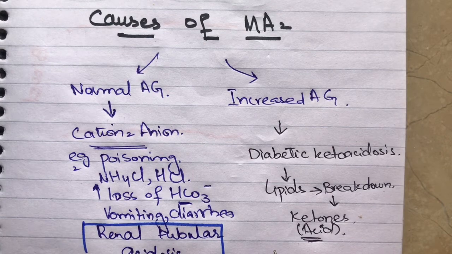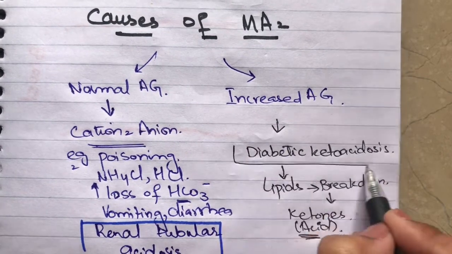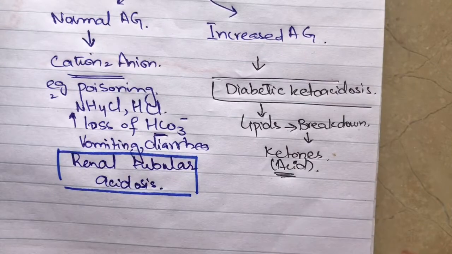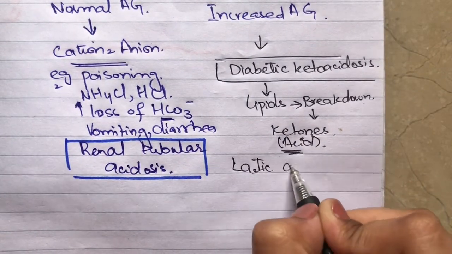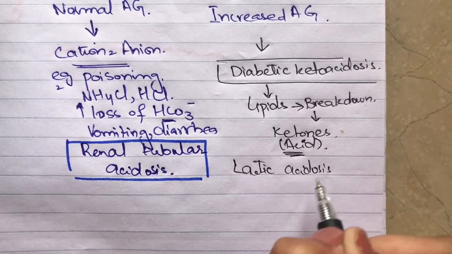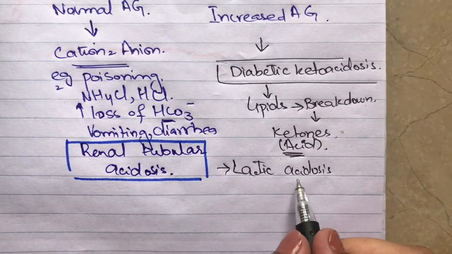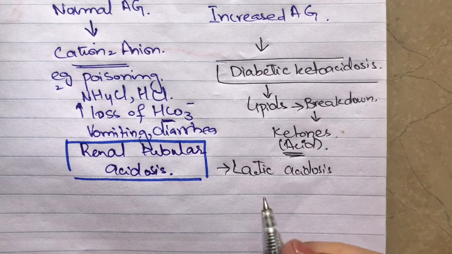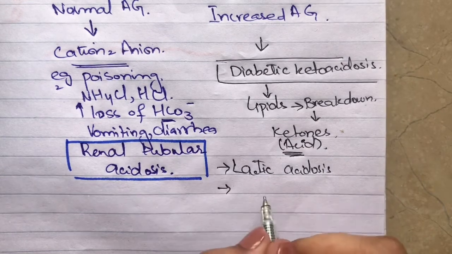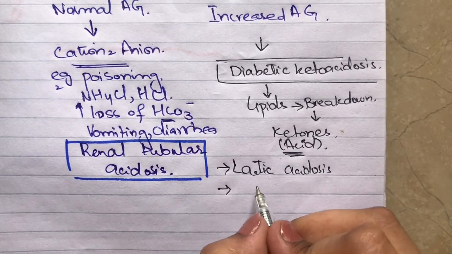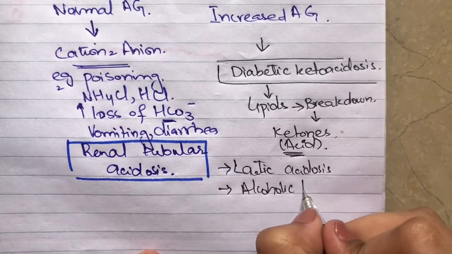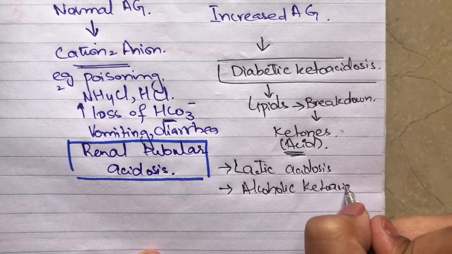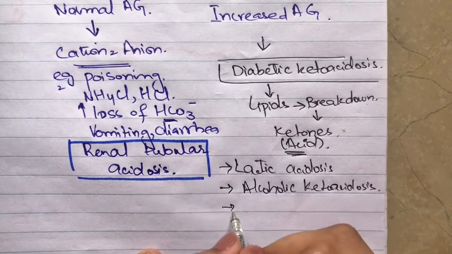इसके अलावा जो हमारे पास कंडीशन है, one is diabetic ketoacidosis, the second one is lactic acidosis. In this, acid production in our body is increased as a result of ischemia, as a result of anaerobic respiration. Again, another condition we have is alcoholic ketoacidosis. Other than this is kidney disease.